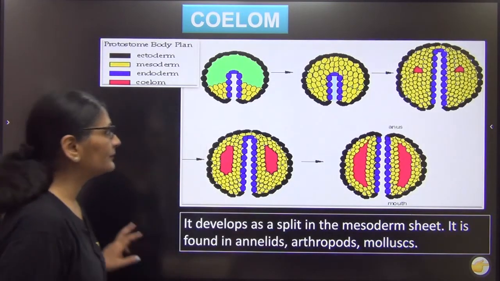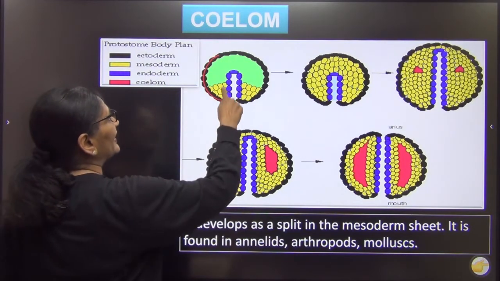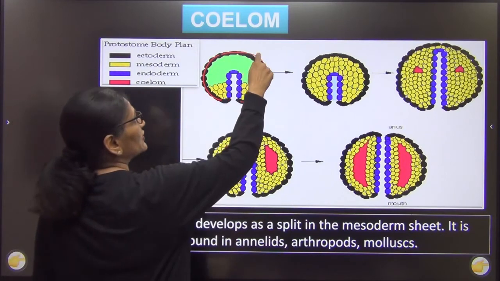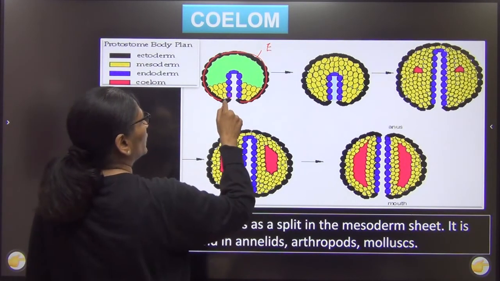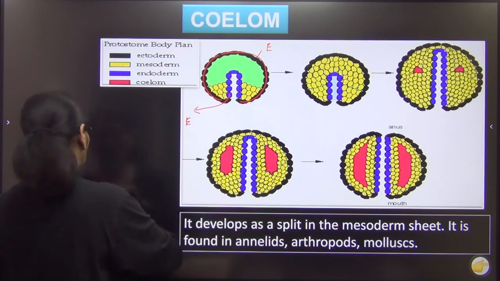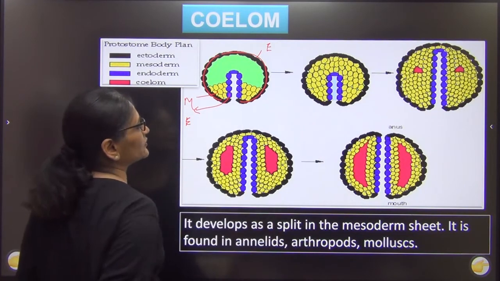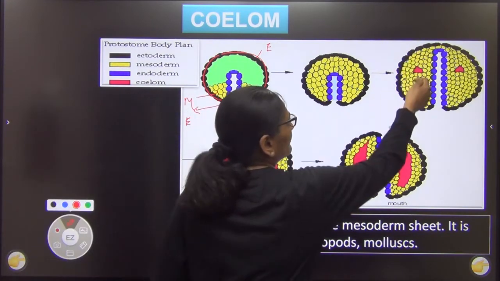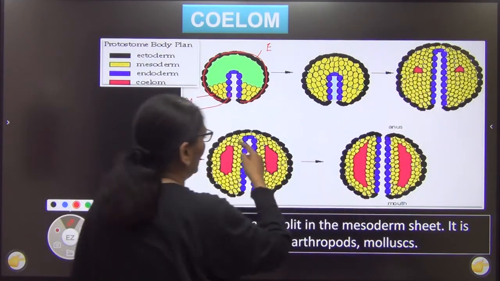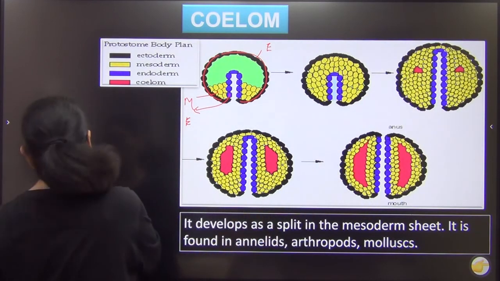So if you see a very nice diagram once again, you can see constantly black part has been labeled as ectoderm in all the 3 figures. So this is your ectoderm. The blue part has been labeled as endoderm in all the figures. So this is endoderm. And the yellow part has been labeled as mesoderm in all the diagrams. So that is mesoderm. Now let's see the mesoderm will split. See, you can see छोटा सा split किया और किया, and split करते करते पूरा आ गया, such that you have an additional cavity over here.